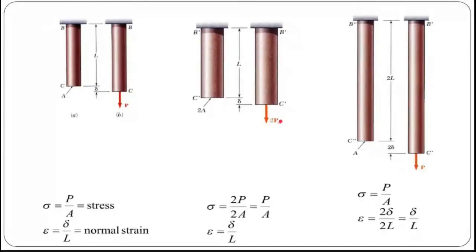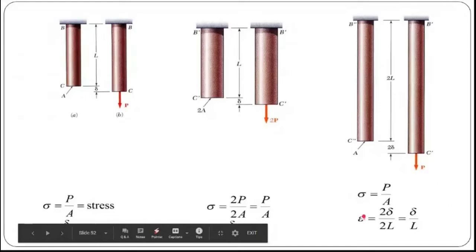Now, instead of length, I am giving higher length, right? This is my original length. Now my length is twice. Which will get affected, stress or strain? Strain. Yeah, very good. So strain is getting affected, right? In this case, because my length is more, my deflection is also double. So your main problem will be in your strain. It won't affect your stress.